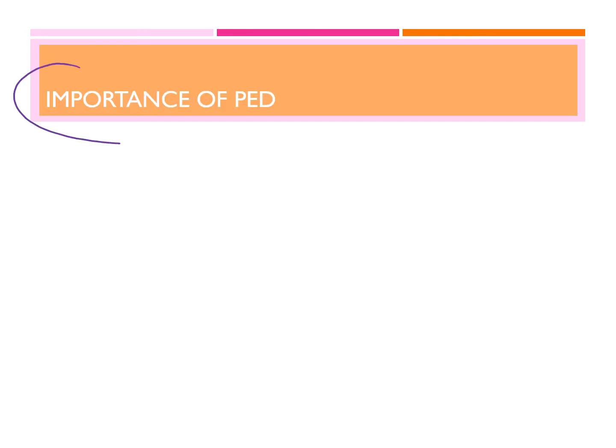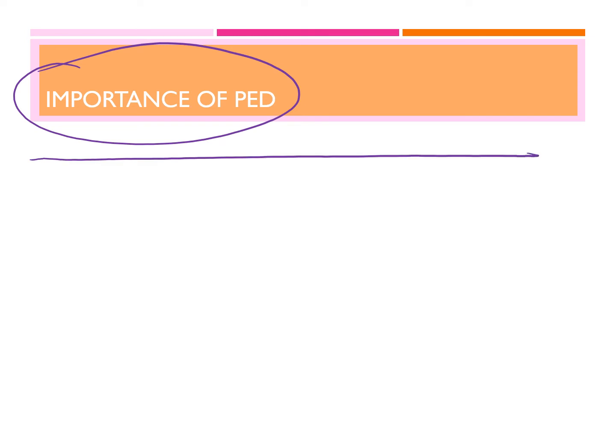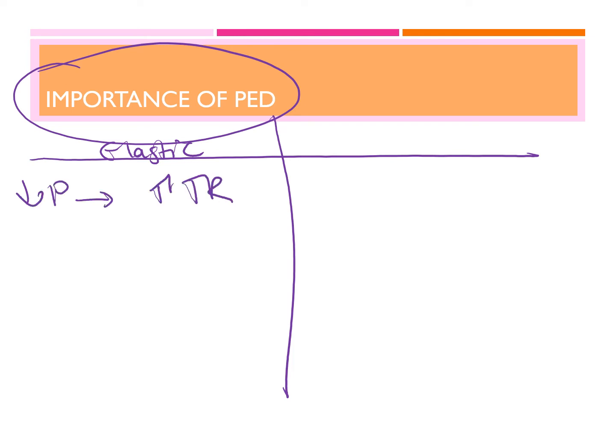So what is the importance of PED? If the demand on a product is elastic, it can decide to decrease the price in order to increase its total revenue. And at that point, mainly, they would be able to maximize their profits.